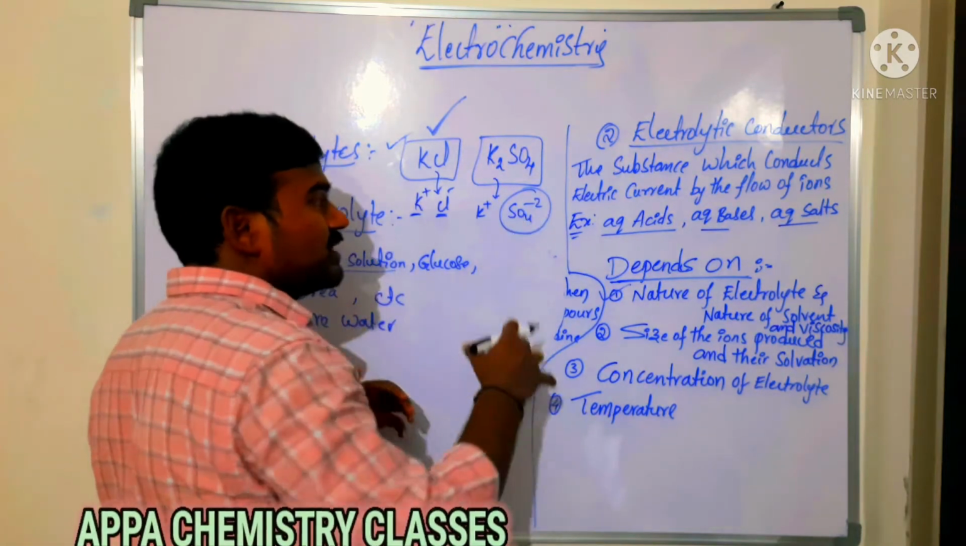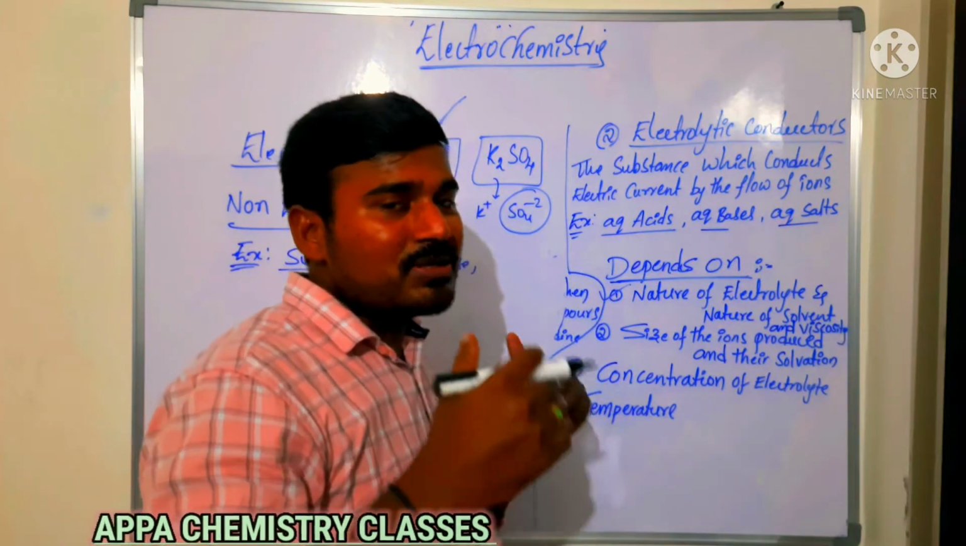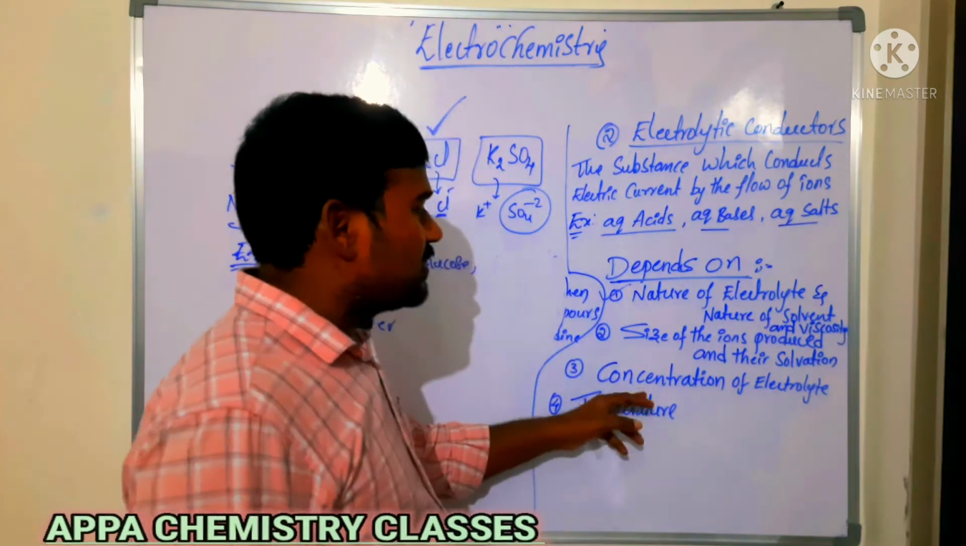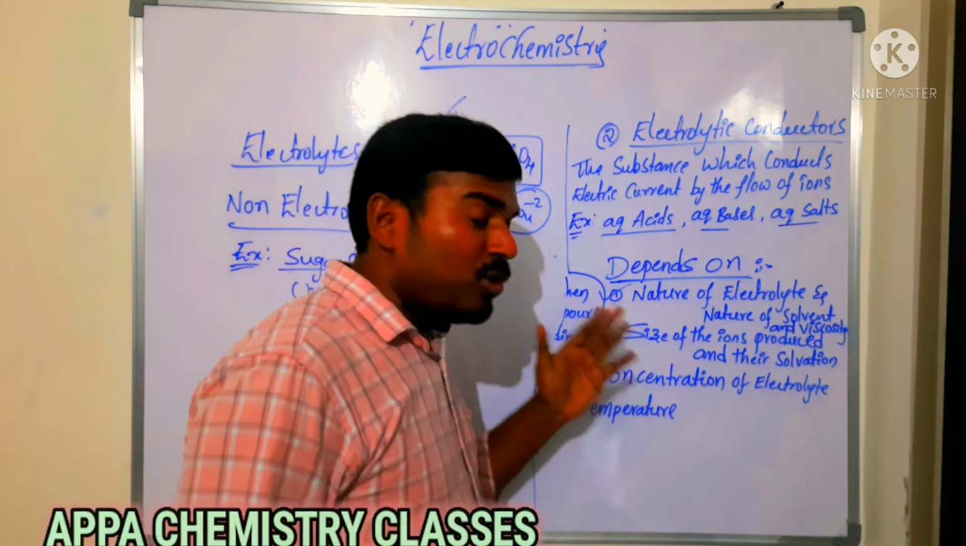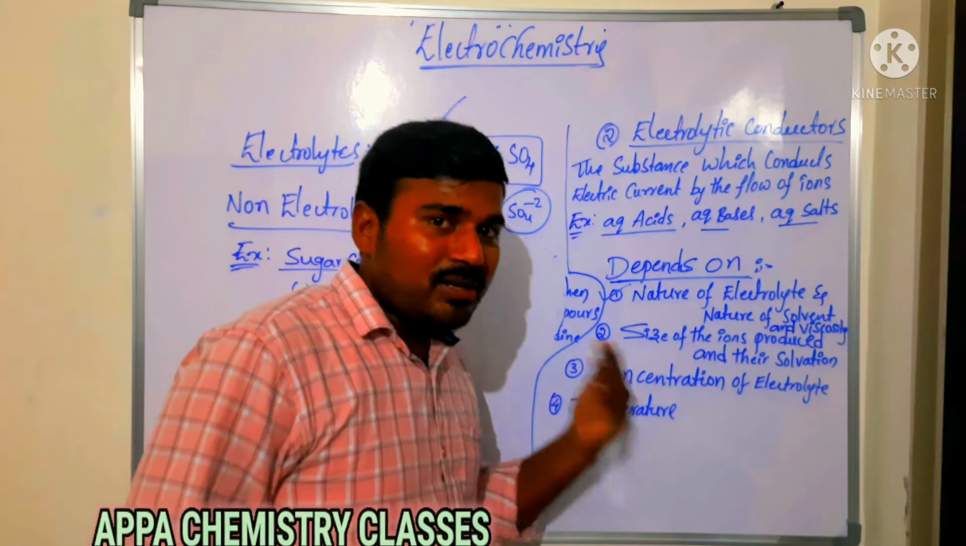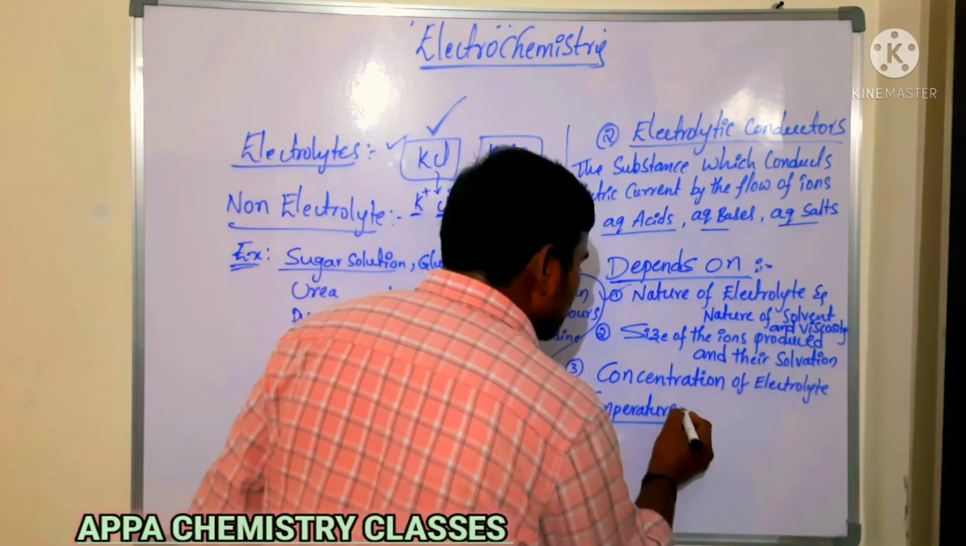That is, when the size of the ion is increased and the charge of the ion is increased, then its mobility will decrease. Next is the concentration of electrolyte. We'll discuss more about concentration of electrolyte in coming classes. So next, temperature. Now you see here what happens with temperature.